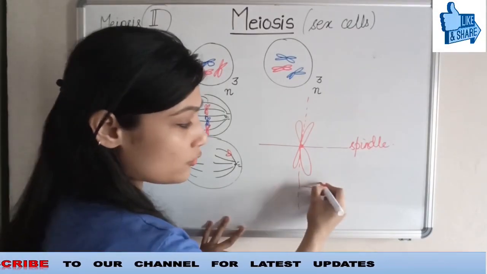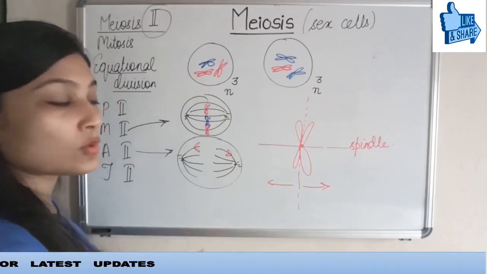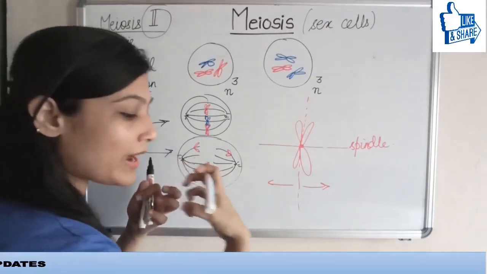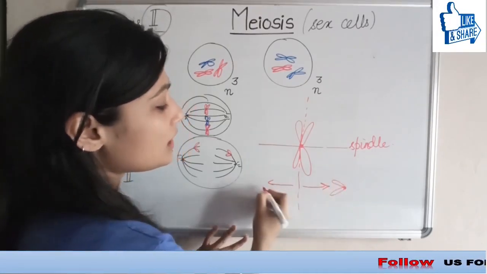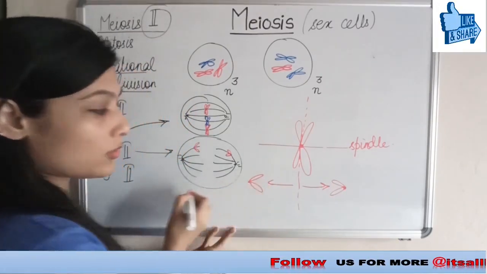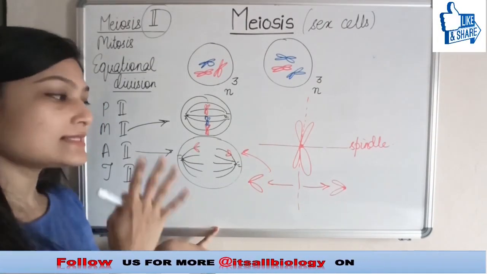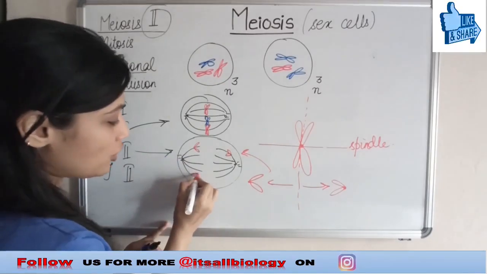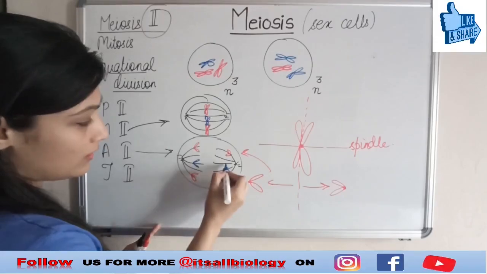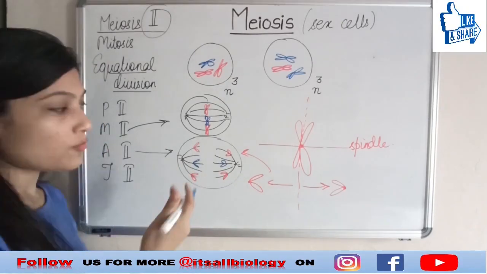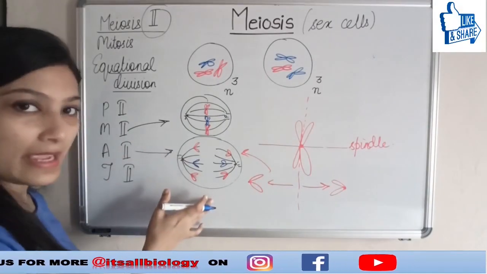One of the sister chromatids will move towards one pole and another will move towards the other pole. By means of stretching, they are going to be visible like this. I hope now you are able to understand how the situation has occurred here. Let me just draw it for you for the rest. So this is how my sister chromatids are going to be separated in anaphase.